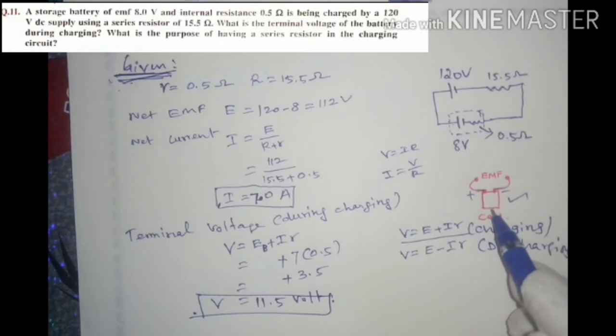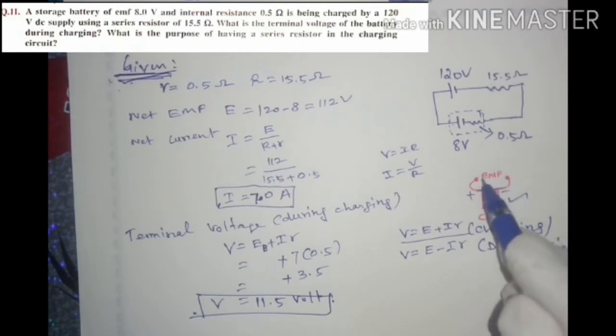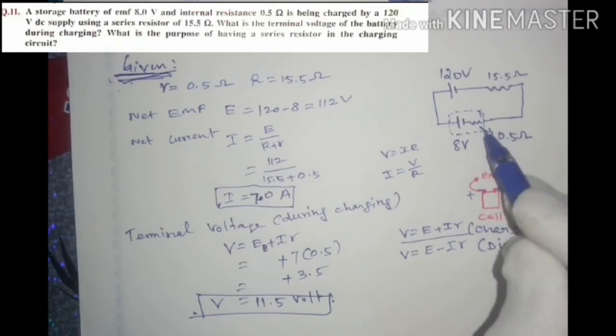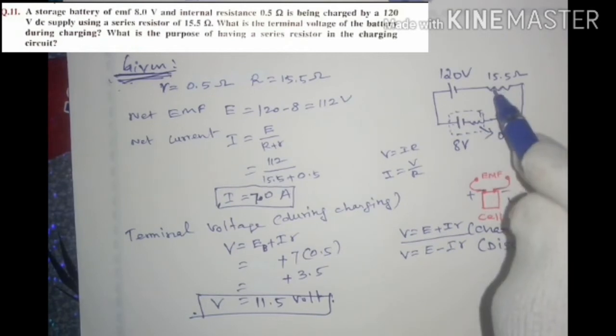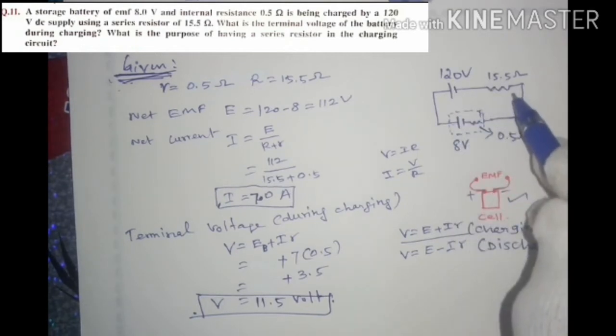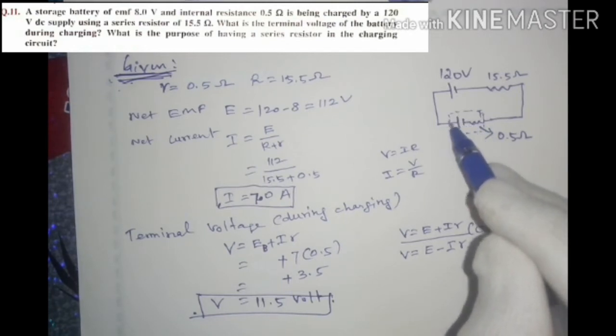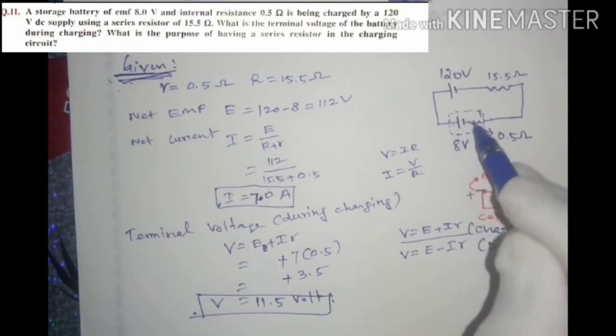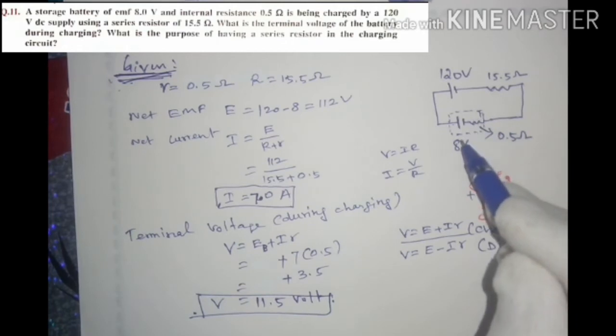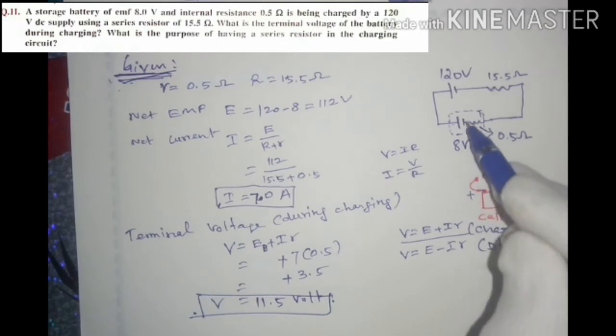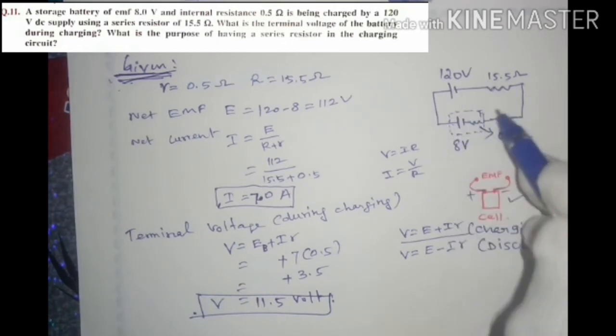Simply, if you take the cell and measure the potential difference between the positive and negative terminals, that voltage is called EMF. Suppose it is connected to an external circuit with a resistor, then discharge will occur and current will be drawn from the battery. In this condition, the potential difference between the positive and negative terminals of the cell will be less than the EMF. That voltage is called terminal voltage.